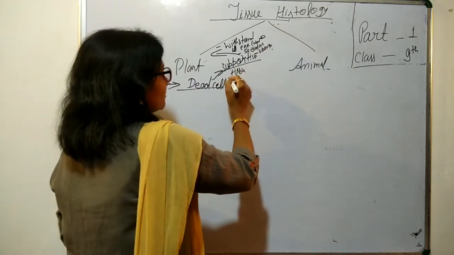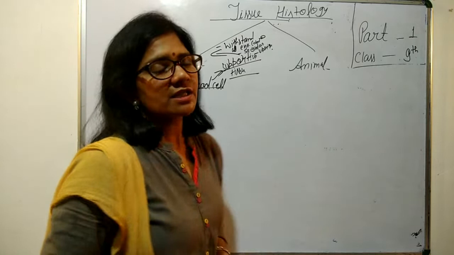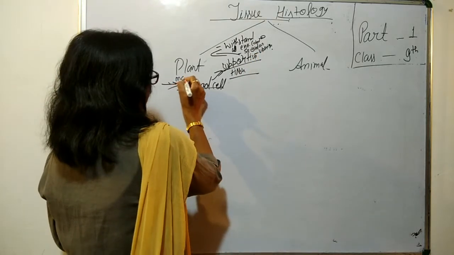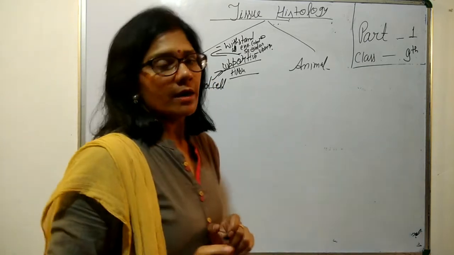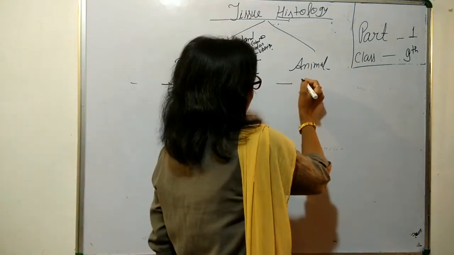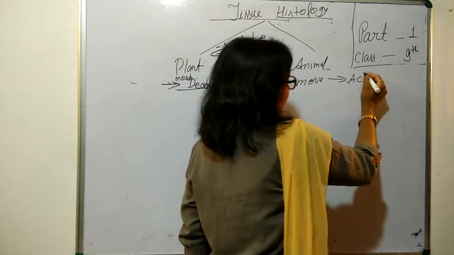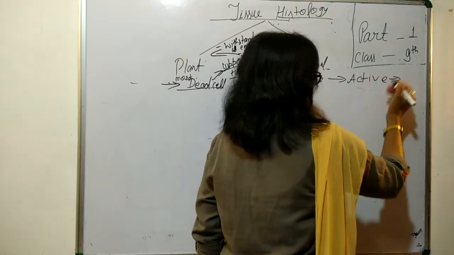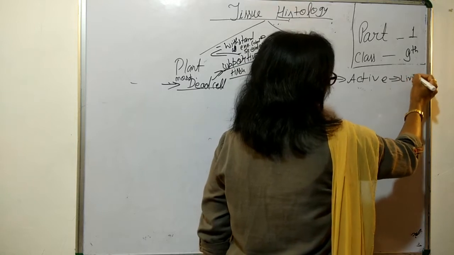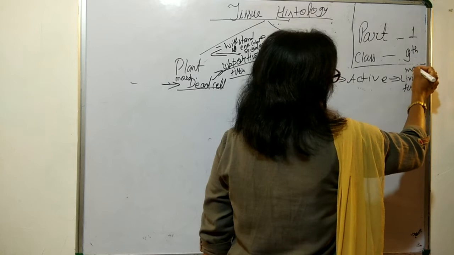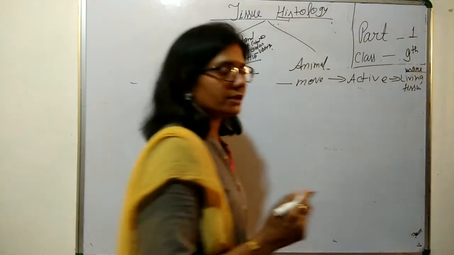So they need more supportive tissue, which is made up of dead cells. Most of the cells, not all. In case of animals, they can move, they are more active, and they have more living tissue.